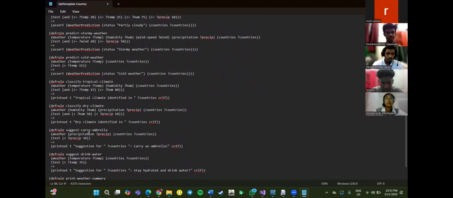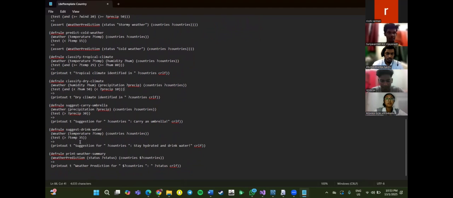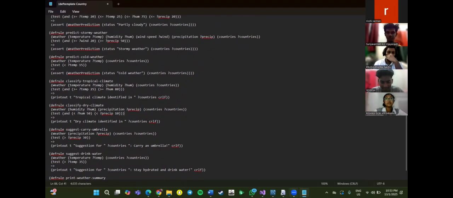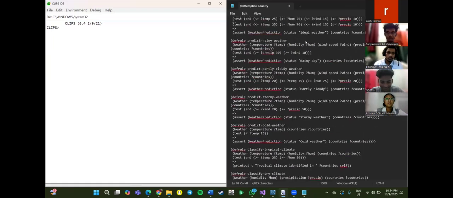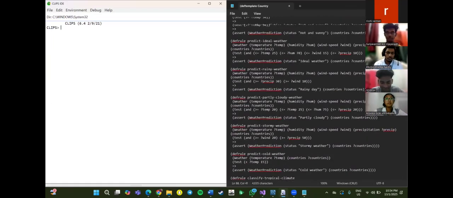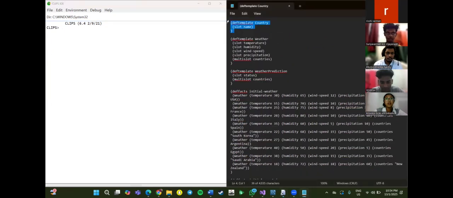So we use defrule to suggest carrying an umbrella. And then we use another defrule to suggest drinking water. So it will print out as stay hydrated and drink water. And then the summary will print out all the predictions and the suggestions for climates and the actions. So next I'll show you how to run the code.